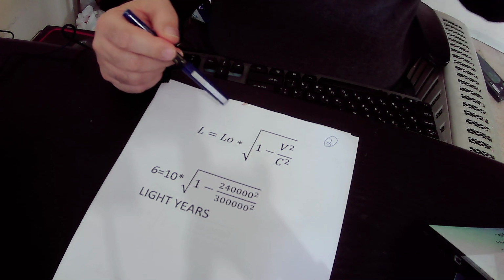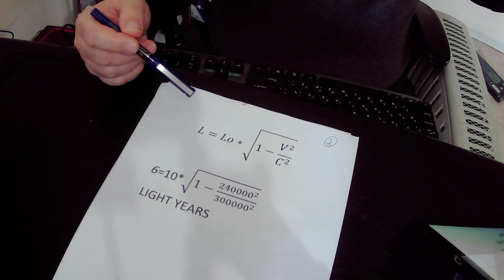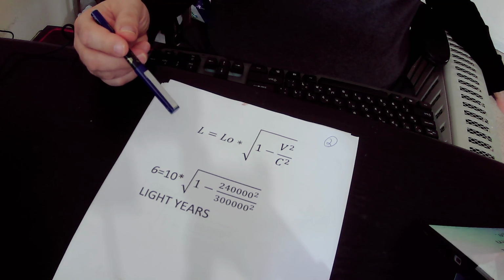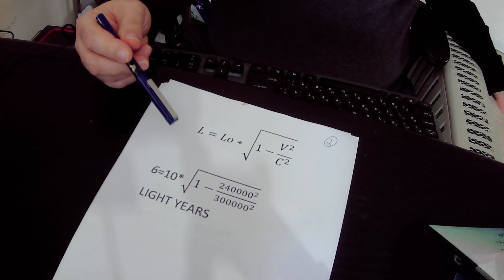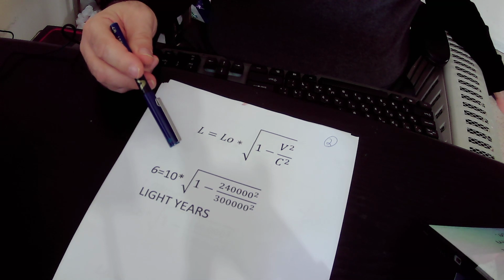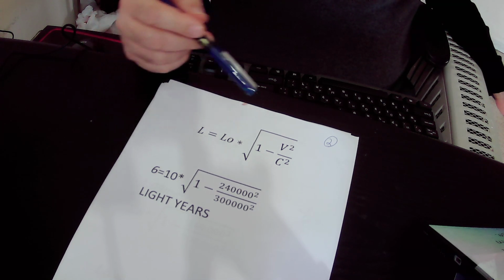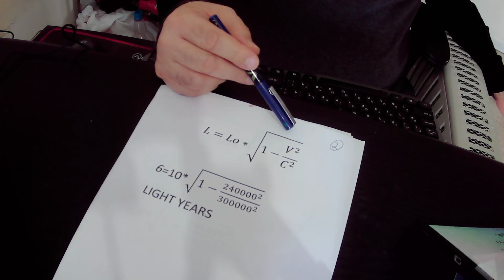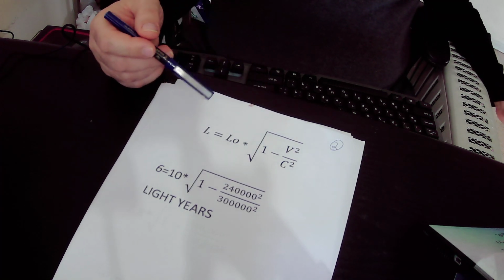Yes, like in our example, our sun and the star epsilon are not moving relative to each other, and in this case the distance between them is 10 light years. And we multiply it by the root of 1 minus V squared divided by C squared.